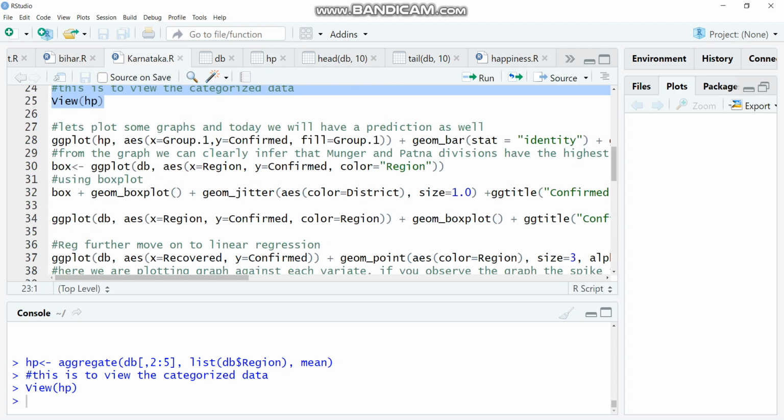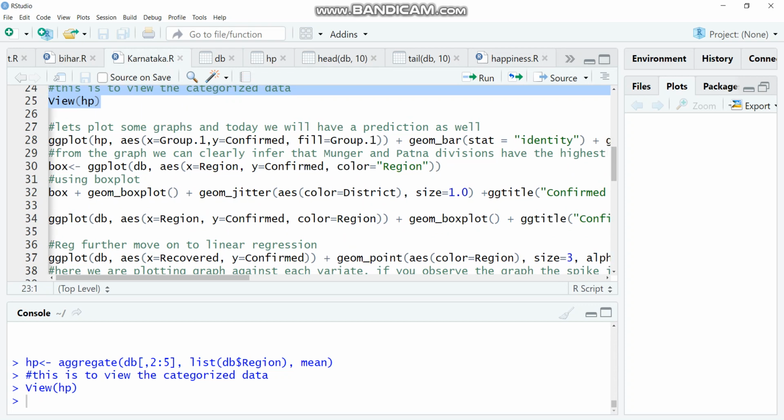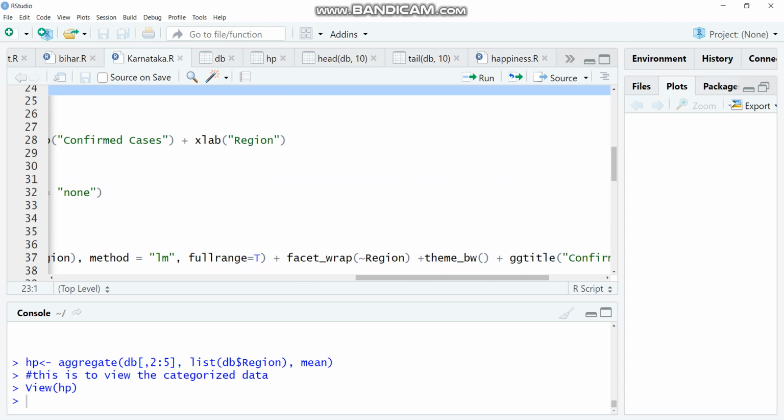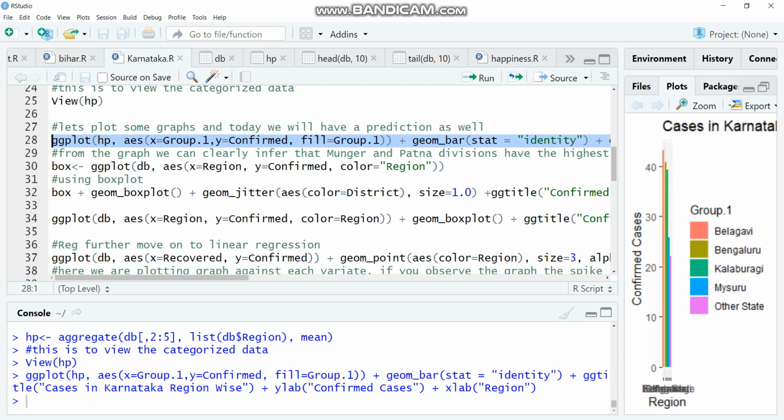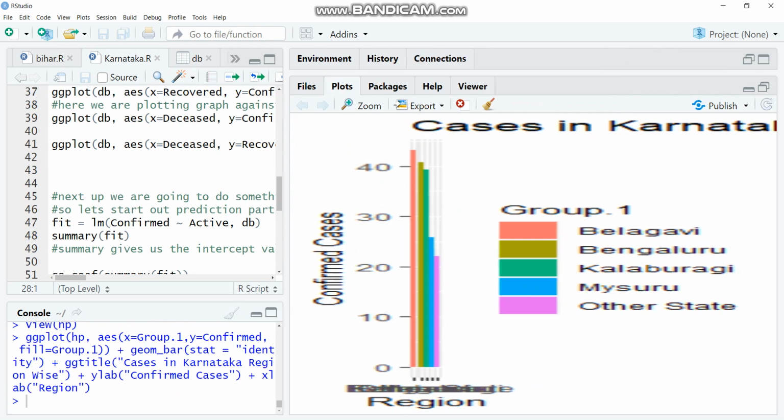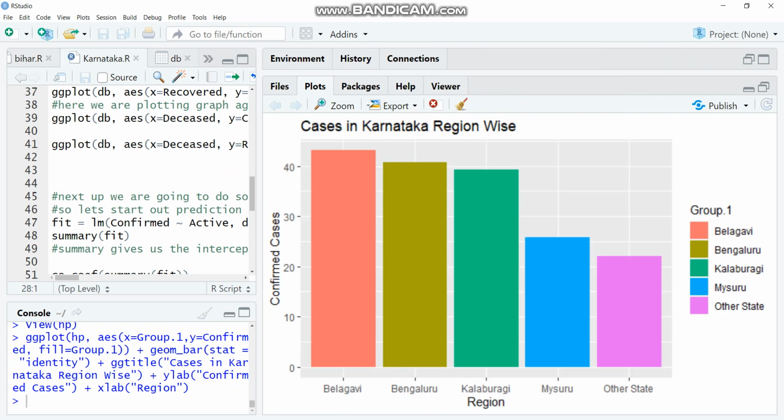Moving further, we'll plot the graphs using the ggplot function. This will be based on confirmed cases and regions. So here is how our graph looks based on the various regions in Karnataka.